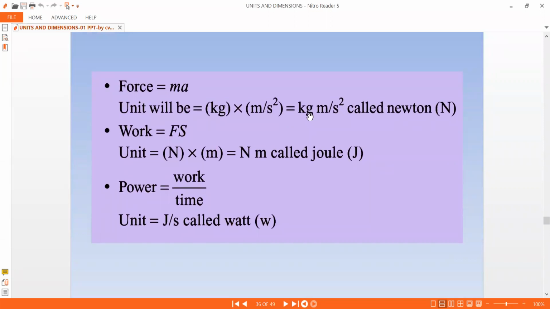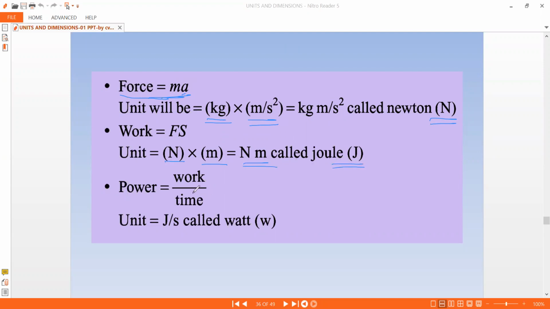That's not an issue. Here we go: force is equal to mass into acceleration, and the units of force are kg meter second power -2, that is called Newton. The work done is force into displacement, so that is Newton into meter, that is called joule.